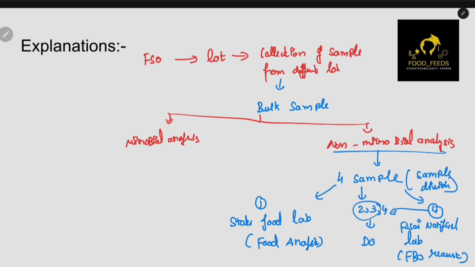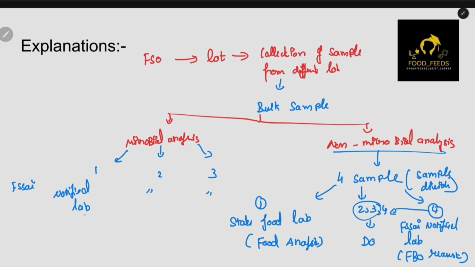Okay, let's come to the microbial analysis. In the microbial analysis, you cannot divide it into 4, you will divide it into 3: 1, 2 and 3. These 3 samples will be given to 3 different notified laboratories: FSSAI notified laboratory 1, laboratory 2 and laboratory 3.